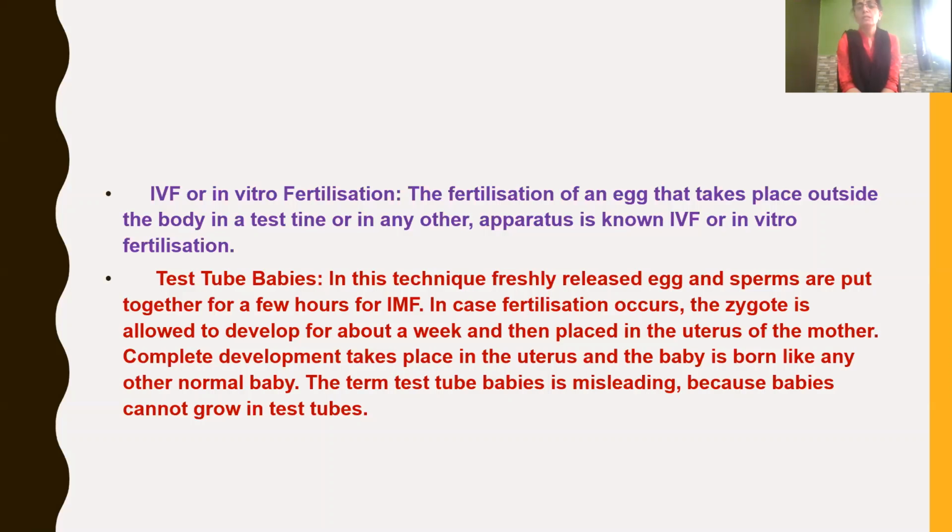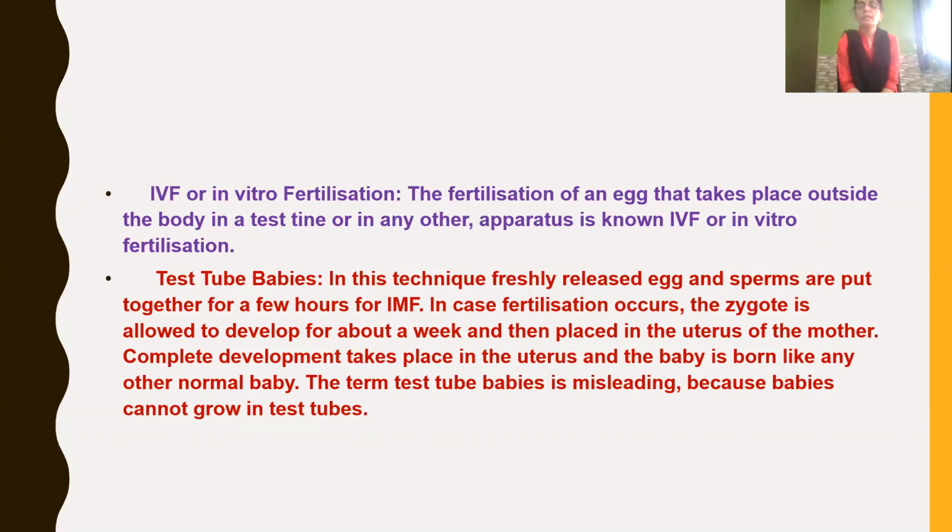The term test tube baby is misleading, because babies cannot grow in test tubes, isn't it? Test tube babies are not grown in the test tube. Due to some abnormality of the oviduct in some women, that is, the oviduct is blocked, fertilization cannot take place.